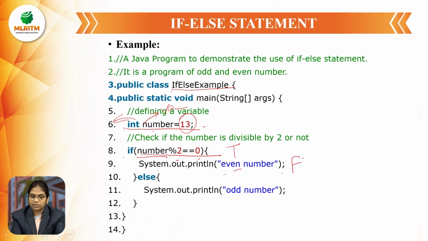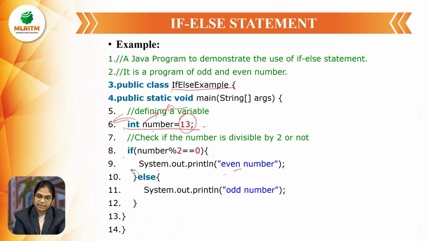If the condition is not satisfied, the remainder is 1 or any other value except 0. So in that case, it will not enter into the if block, it directly comes to the else block and displays the output System.out.println odd number.